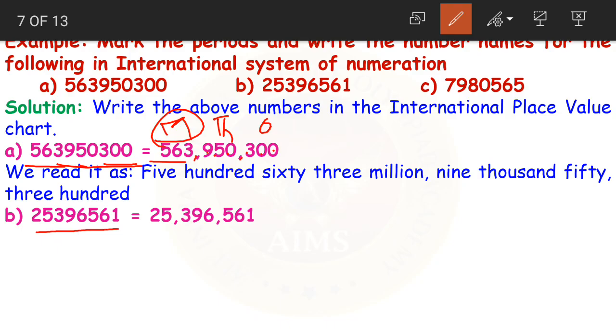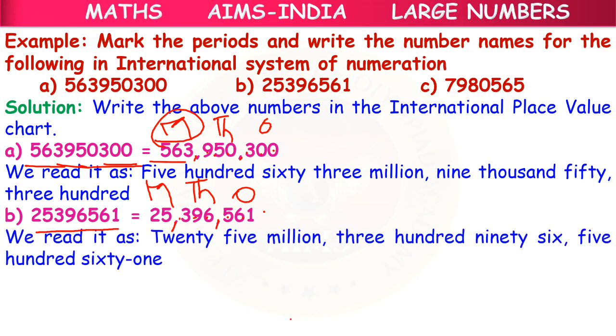253,96,561. How do we mark the periods? After 3 digits. 1, 2, 3, comma, 1, 2, 3, comma. Now what are the periods? Ones, thousands and millions. How do we read this number, children? 253 millions 96 thousands 561. I hope this is clear.